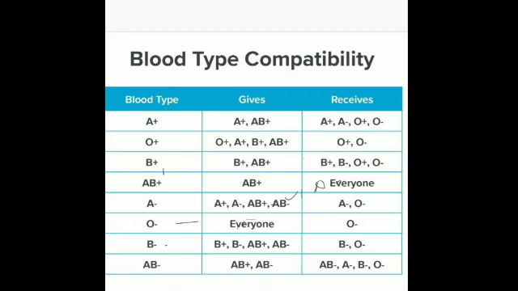So if a person has blood group A, then he can give blood to both A and AB, while a person can receive blood from A and O only. A blood group B person can give blood to B and AB and can receive blood from B and O. Similarly, with blood group AB, he can give blood only to AB but can receive it from anyone, A, B, O or AB. And blood group O can give blood to everyone, that is all the 4 blood groups, but cannot receive it from anyone except his own blood group, that is blood group O.